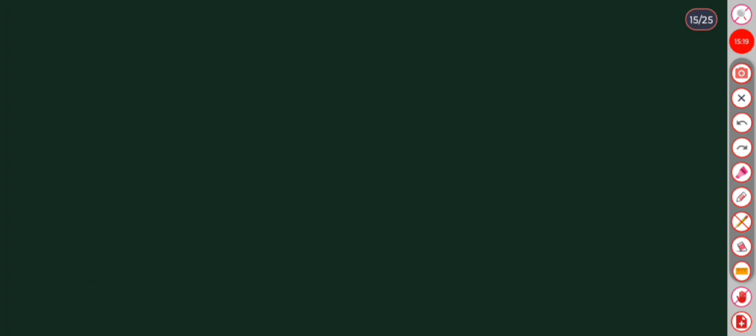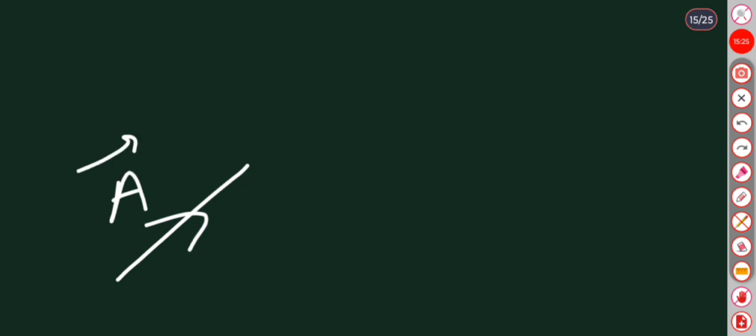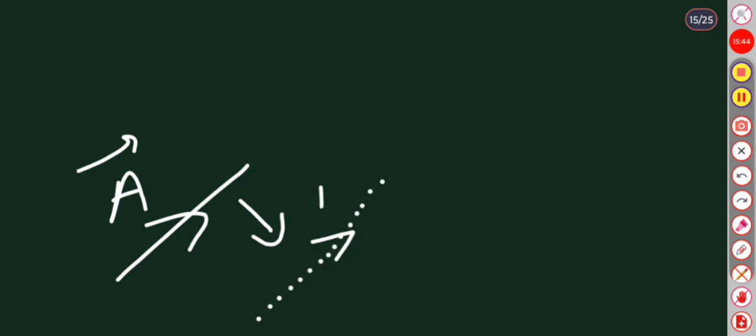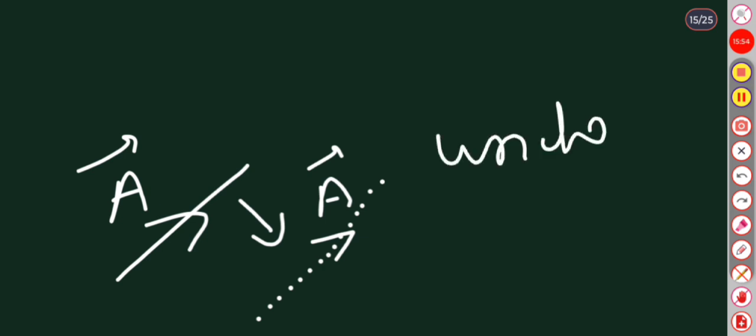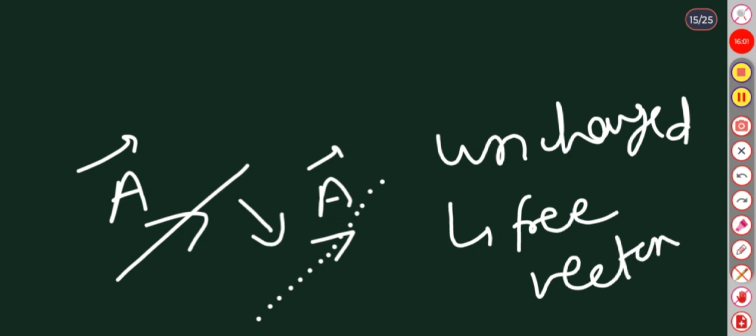If we have a vector a and it is displaced parallel to itself, it is always unchanged. This is called a free vector.